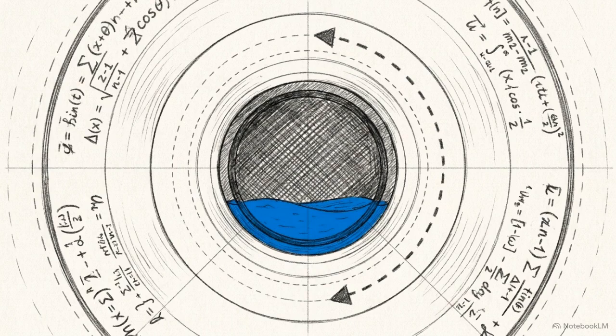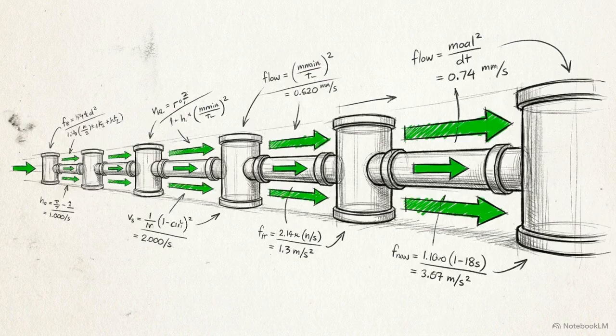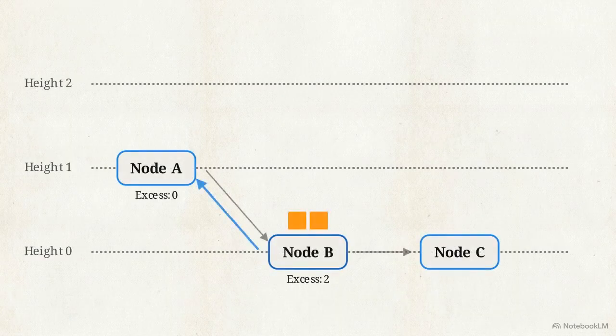To handle flow that eventually hits a dead end, we have to look at what happens behind the moving fluid, the residual edge. Whenever liquid moves forward, a residual path forms pointing backward, carrying a capacity exactly equal to the volume just pushed. If we let the algorithm run, node B will push its flow forward to node C and eventually the sink, but it might hit a dead end where all forward pipes are completely full. Let's look at the scenario where node B is left holding an excess of 2, with nowhere left to push forward.